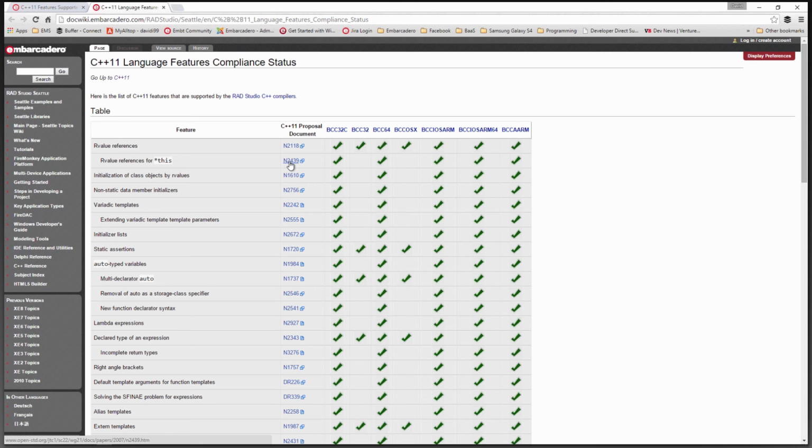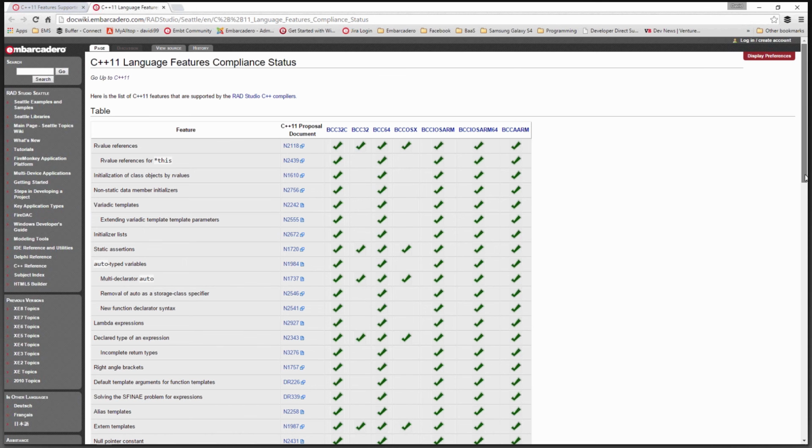So it's pretty cool if you see something on the list that you're interested in, to look at that document from an ISO standards view, and see the depths and lengths that the committee and members of the C++ language community go to in order to explain why this feature is the way that it is.